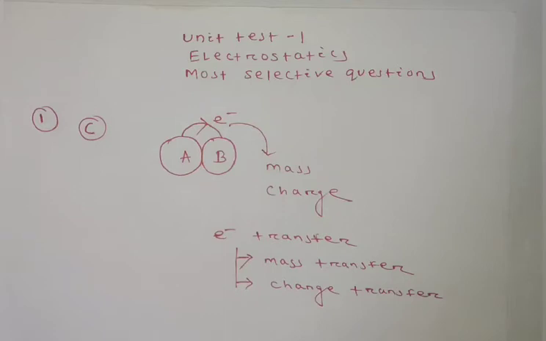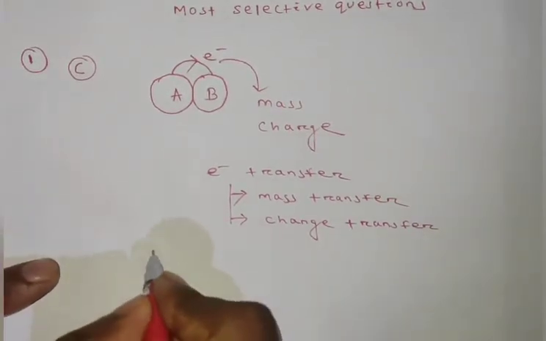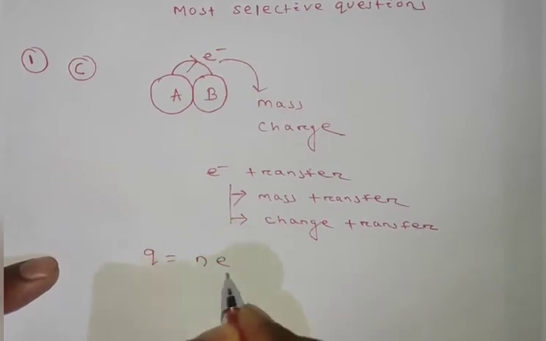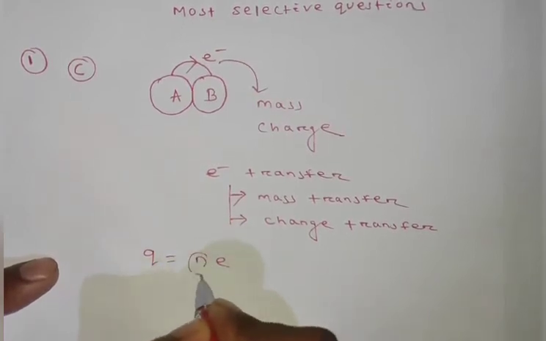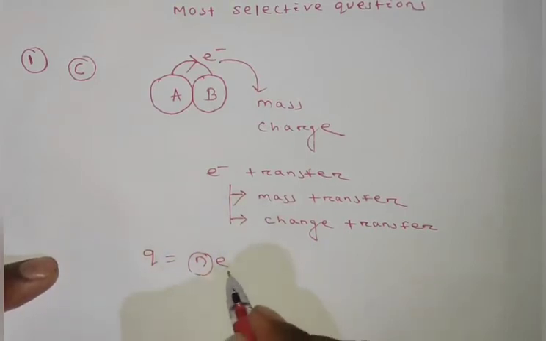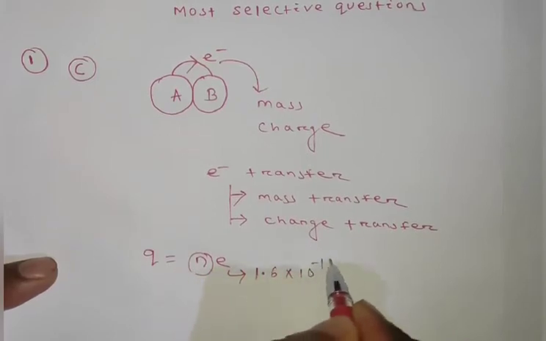Then if one asks how much mass and charge transfer during frictional electricity, we can simply calculate by formula. How much charge will transfer? That is Q equal to N e, where N is the number of electrons that transfer from one body to another body, and e is the charge of one electron, that is 1.6 into 10 to the minus 19 coulomb.